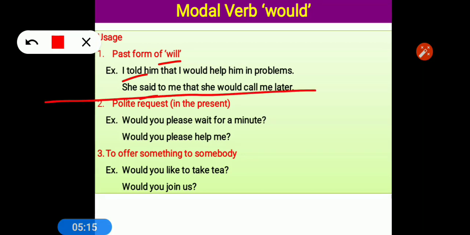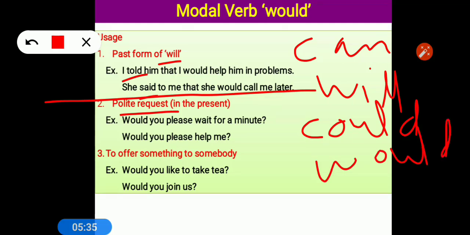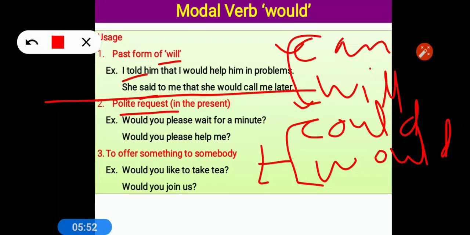Leaving this past, would is used for polite request. You will be saying that sir is saying request, request. How many times request is there? Yes. Can is also used for request, will is also used for request, and could is also used for request, would is also used for request. Could and would both have same ranking. They are used for polite request. Will and can are used as simple request, but could and would are used as polite request.